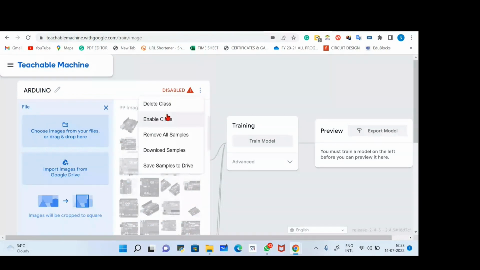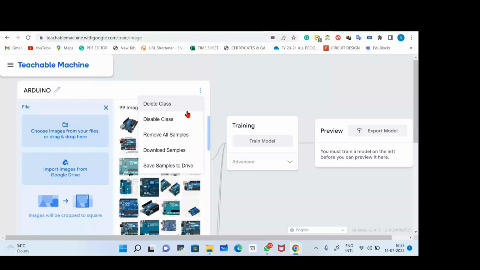The next option is remove all samples, which means all the samples will be deleted from this class. And if you want to download all samples, by clicking this download button a zip file will be downloaded on your computer, or you can save samples to Drive. Obviously, it will save all your pictures into your Drive. So these are the five options here.